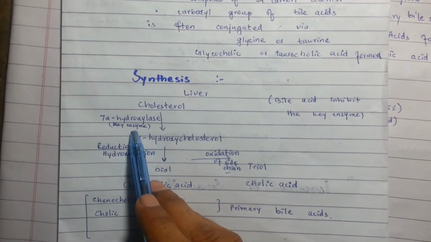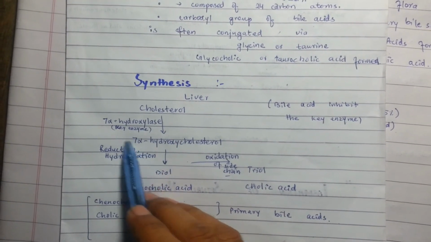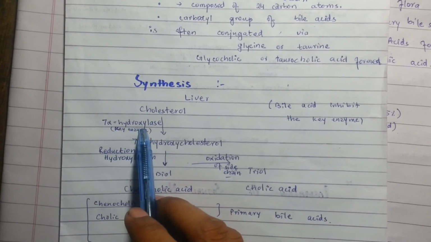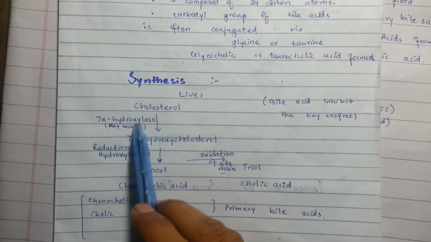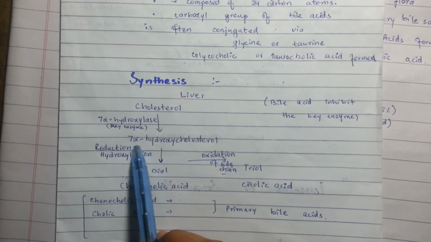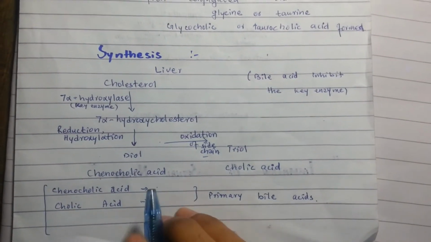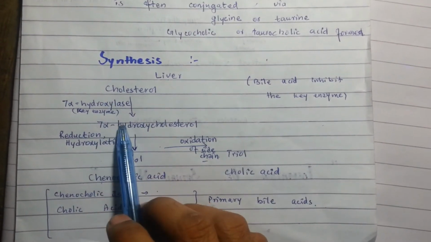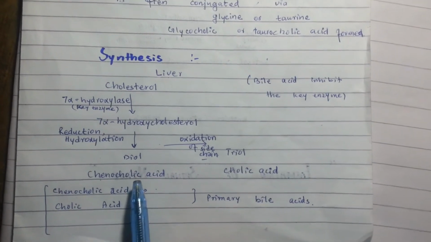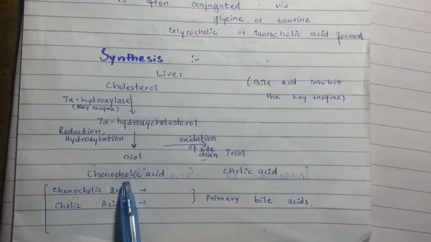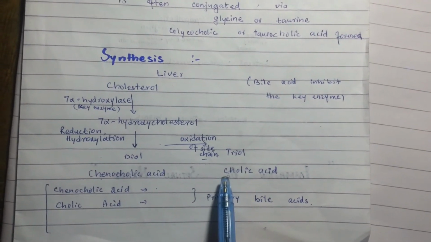An important point here is that the bile acid concentration inhibits the key enzyme, 7-alpha hydroxylase, which stops the formation of 7-alpha hydroxycholesterol. Here the double bond of the cholesterol is reduced and further hydroxylation occurs, which results in the formation of 2 compounds, chenodeoxycholic acid and cholic acid.